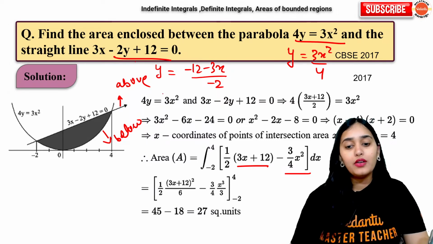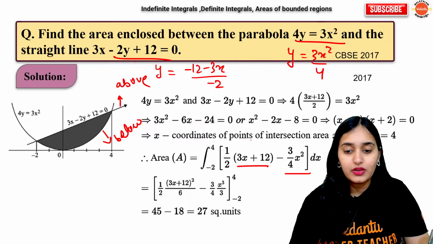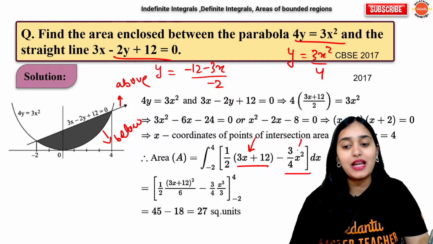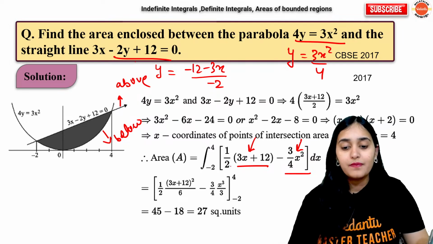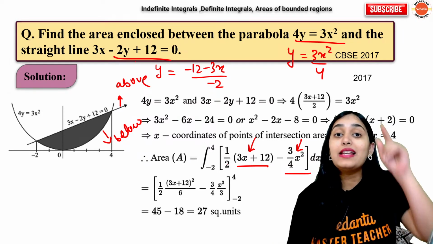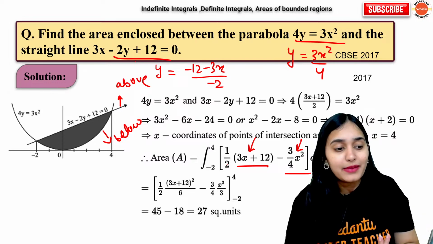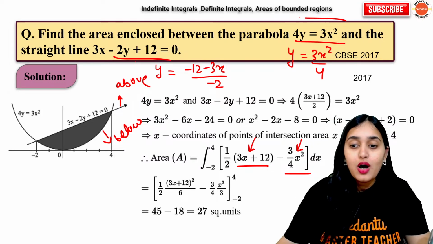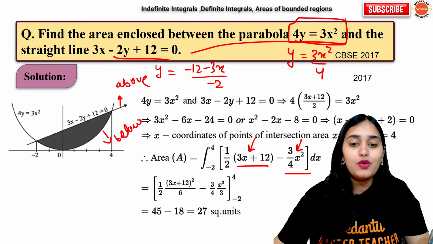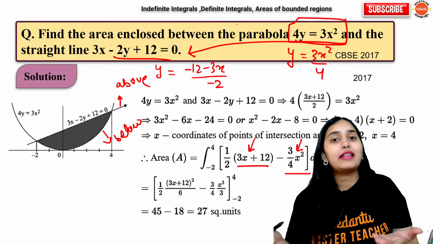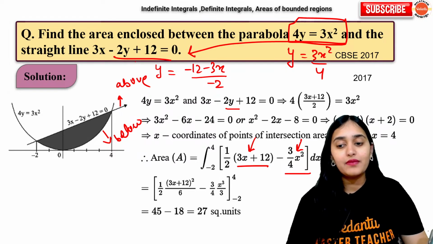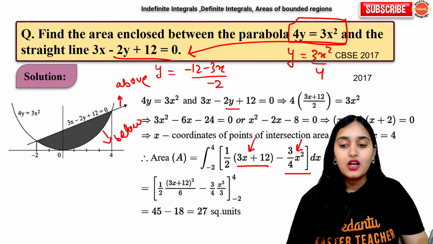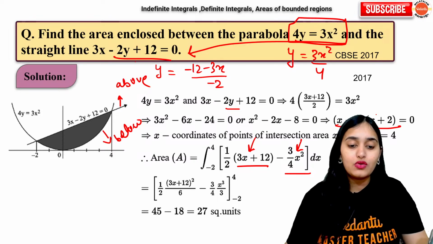Clear? Now, you do the integration. So, the integration of this straight line minus integration of this parabola. Just integrate the polynomial function. Put the values now. What is the limit? How do you get the limit? Simple. Put this y value over here and get the intersection points. So if y is 3x square by 4, put y here and get the intersection point. So you'll get x is equal to 4, x is equal to minus 2. So it is from minus 2 to 4.